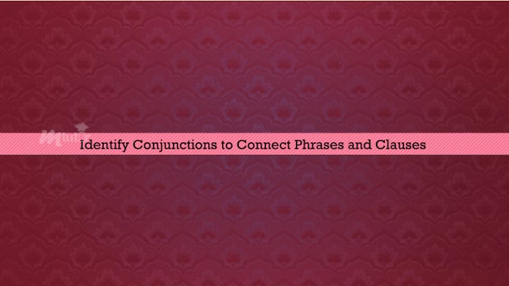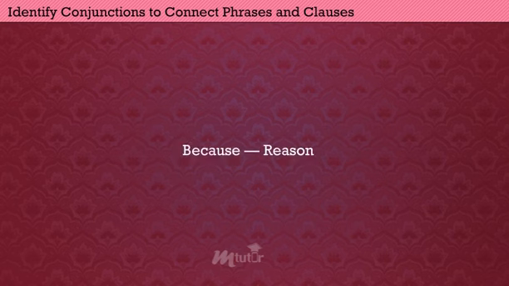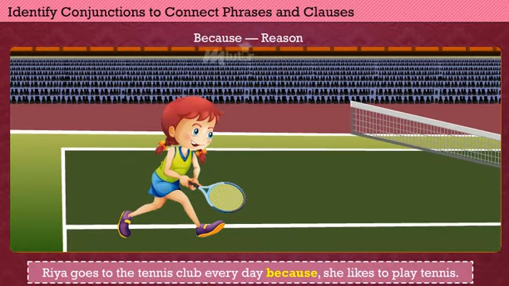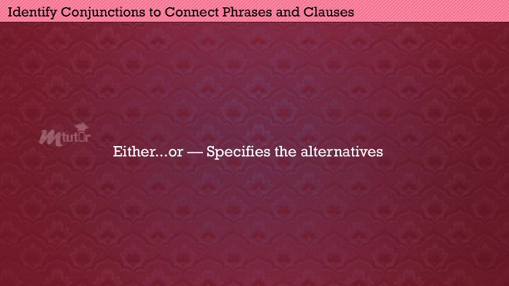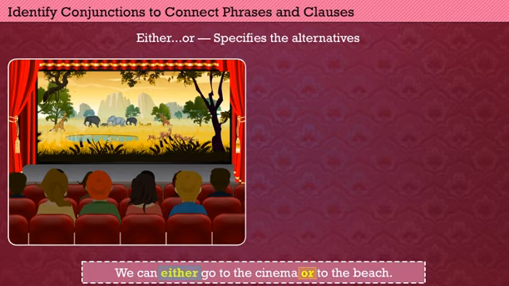Now, let us identify the conjunctions to connect phrases and clauses in the sentences. The conjunction because links the sentence with the reason for the action. Example: Ria goes to the tennis club every day because she likes to play tennis. Either or is the correlative conjunction that specifies the alternatives. Example: we can either go to the cinema or to the beach.